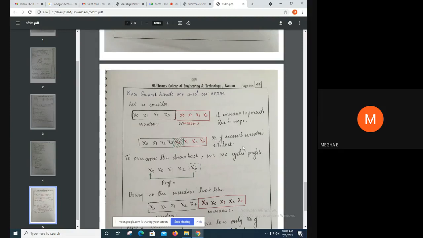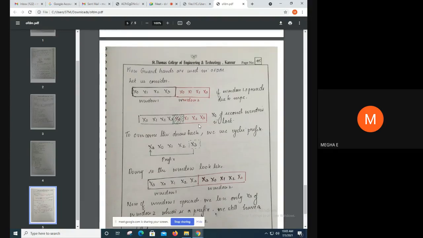So to overcome this drawback, what do we use? We use a cyclic prefix. Because of the spreading, a symbol is lost, so to avoid symbol loss we use a cyclic prefix. In the cyclic prefix, we consider the last symbol of window 2, that is x3, and add it as a prefix, at the start, to the window: x0, x1, x2, x3, with the last symbol added as a cyclic prefix.